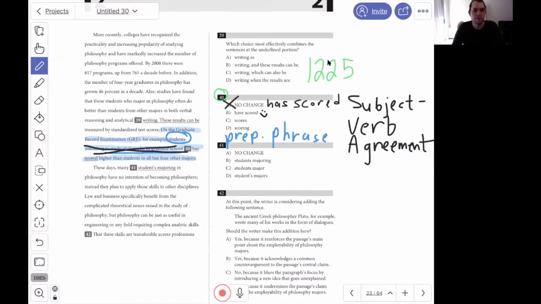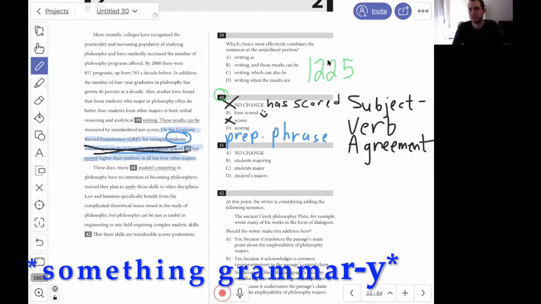Now, just to be extra careful, I should look at the other choices. Students scores higher than students. No, I don't think so. Students score higher would sound good, but that's clearly not a choice. So I can get rid of C. And then students scoring higher than students in all but 4 other majors. When we use a word like scoring, we don't ever actually make this a sentence. Believe it or not, scoring is not a verb. That's something Grammarly called a gerund.